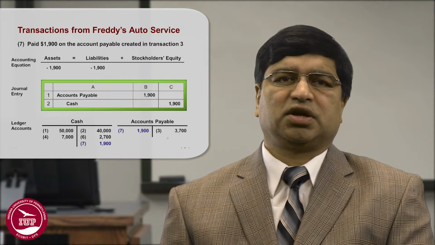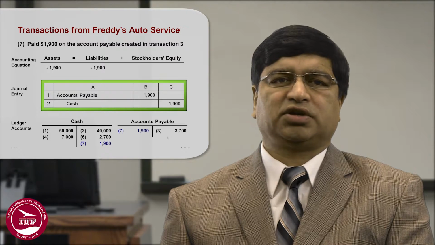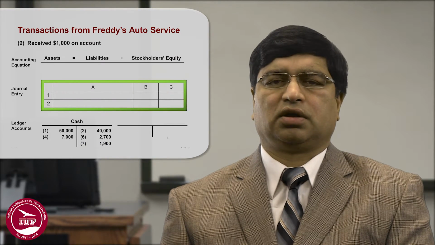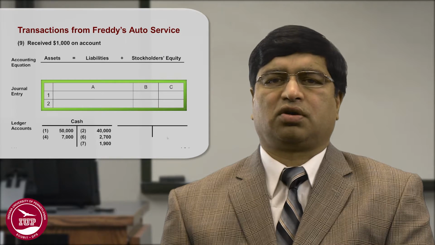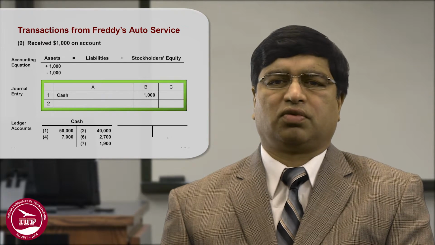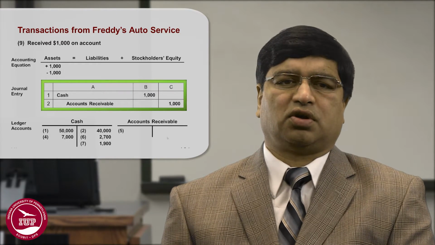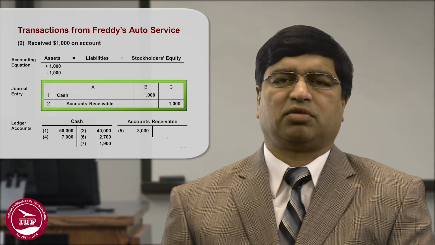From the previous transaction, you received $1,000 on account, so you received cash against the account receivable which you had, on which you were entitled to receive the money. So cash has gone up, and you are no longer entitled to receive that $1,000. So your account receivable account is credited by $1,000, and cash has increased by $1,000 or debited by $1,000.